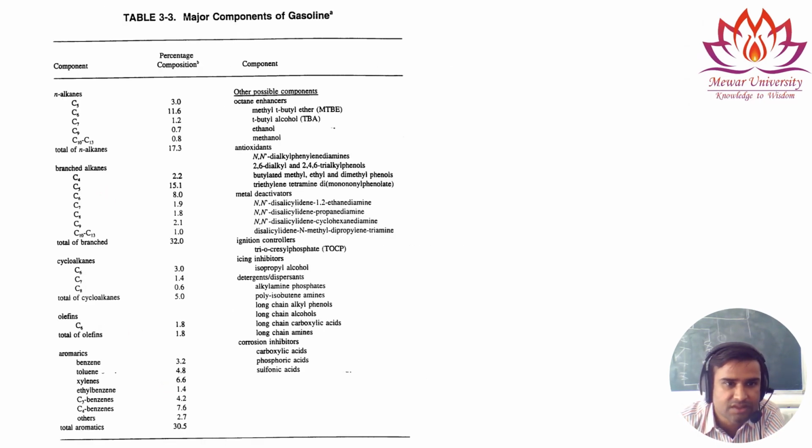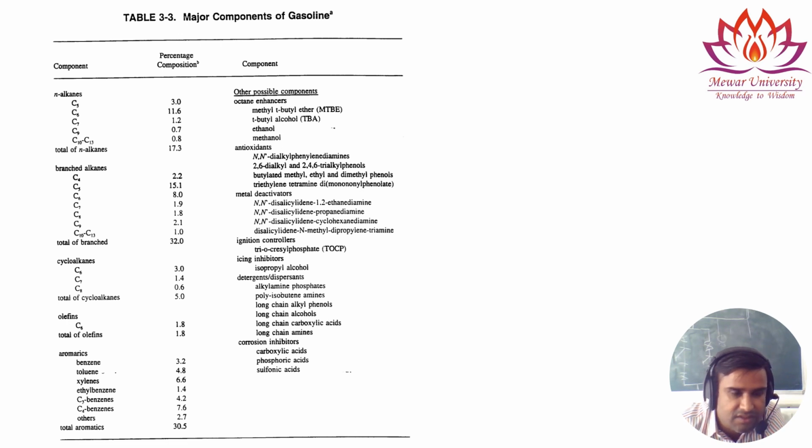Now here you see the major components of the gasoline. You can see the components and their compositions, the percentage of the compositions. So you see the normal alkanes, then we have branched alkanes, then we have total branched, then we have cycloalkanes, then we have olefins, then we have aromatics.